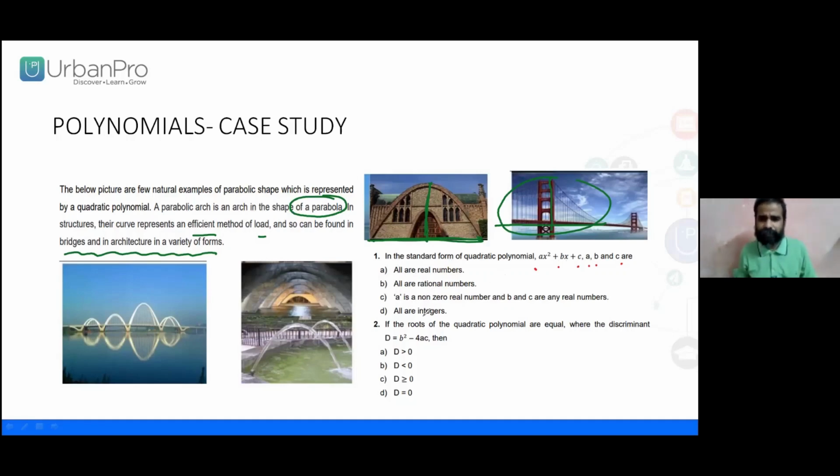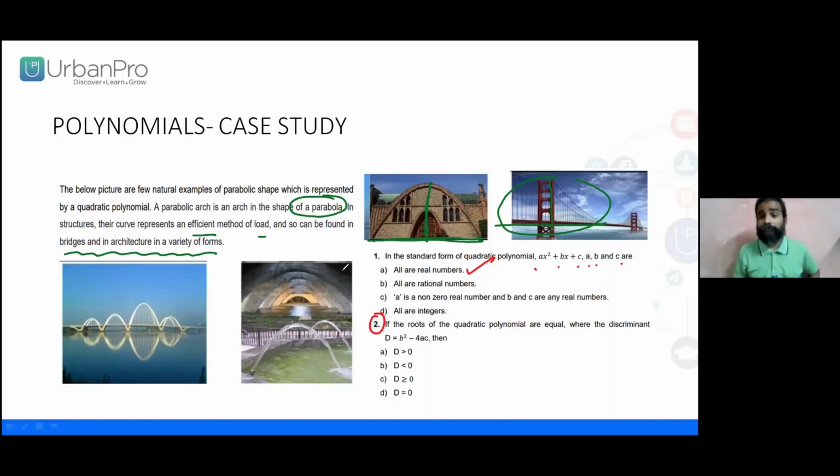Rather than rational or non-zero, simply, they're all real numbers. Am I right or wrong? Obviously. Why should they be integers? Why should they be rationals only? There should be real numbers.